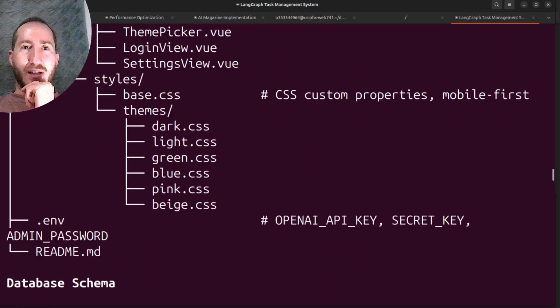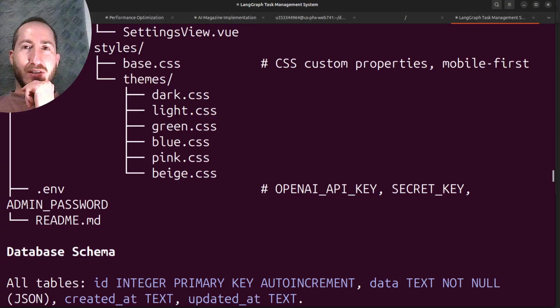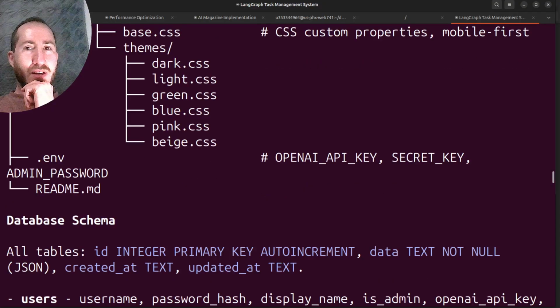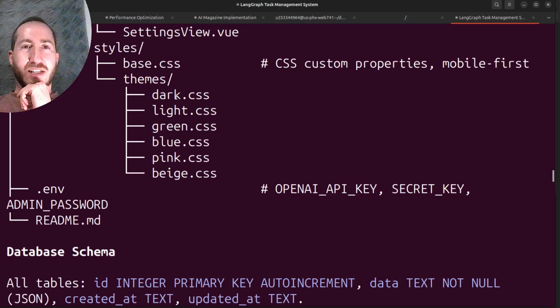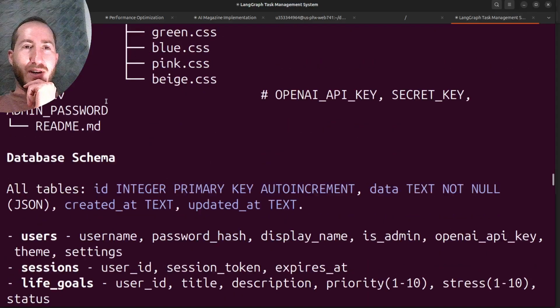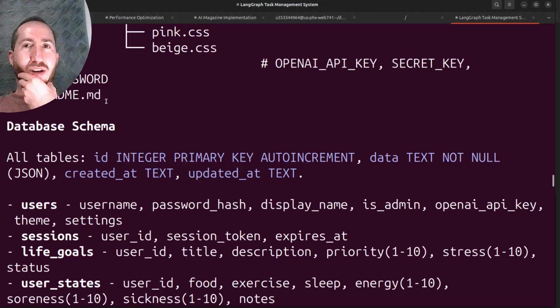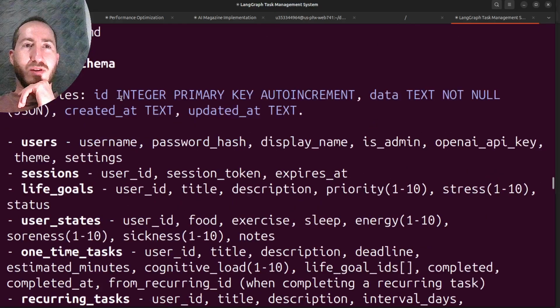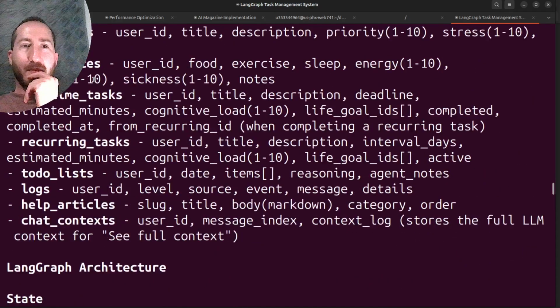This looks great, honestly. It looks awesome. Except I don't know how I feel about the way that it's set up the themes, but sure, why not? I like themes to be like variables, but it's nice to learn and see a new architecture. .env has the admin password. Here's our database schema.